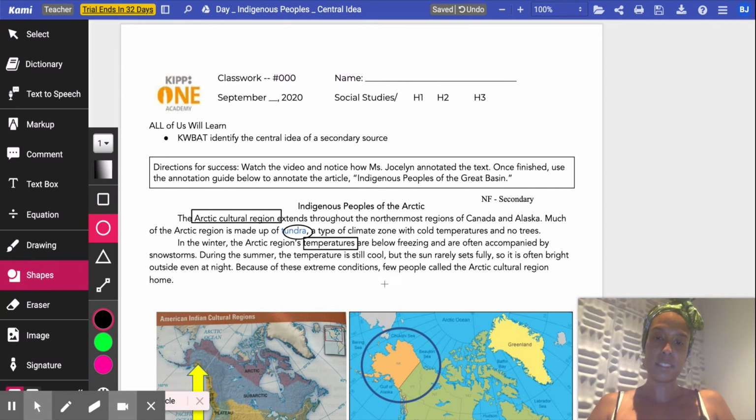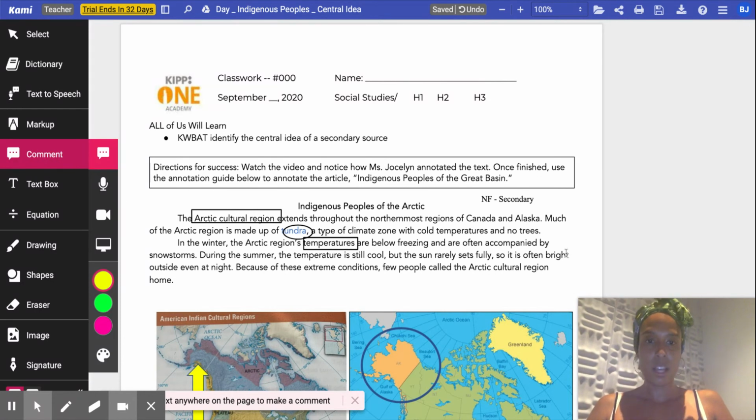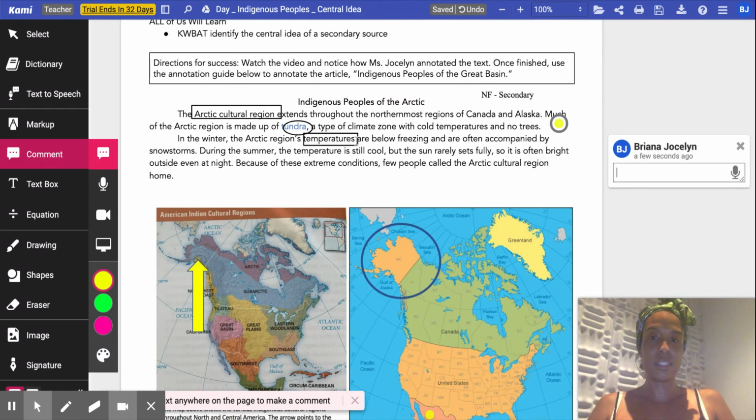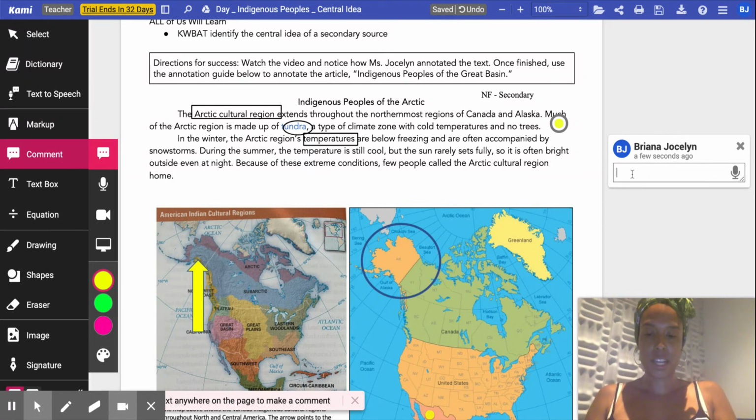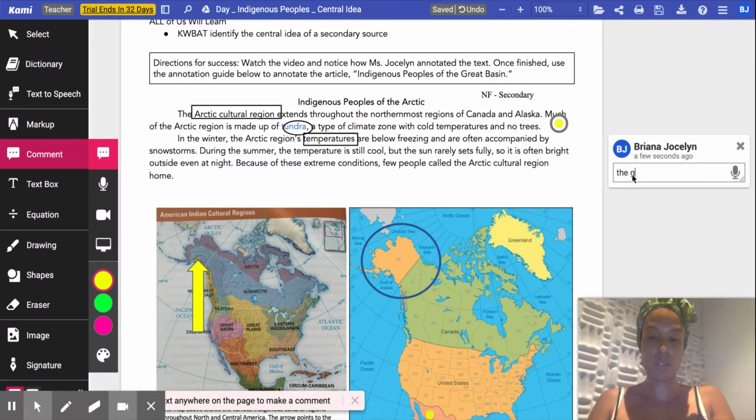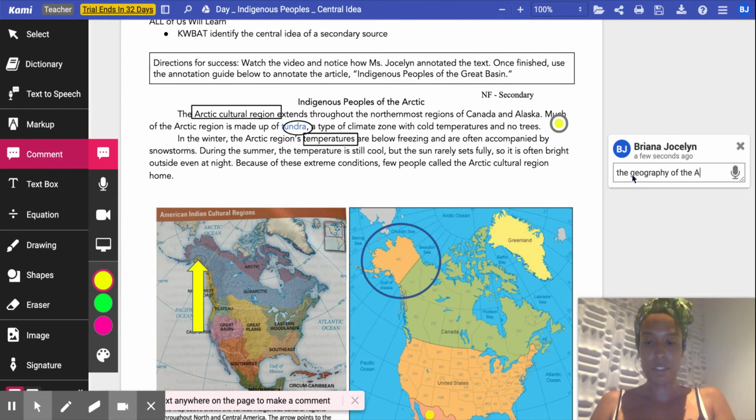Now I see this is the end of this section, so I'm going to click comment and write a gist statement about what this section was about. I can tell that this section was about the geography of the Arctic cultural region, so I'm just going to write the geography of the Arctic cultural region.